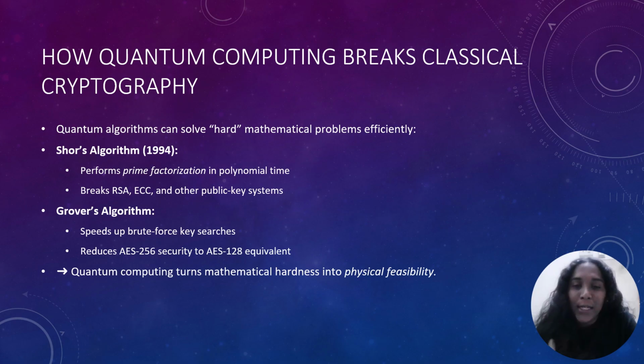Now that we understand what a quantum computer is, let's see why it is so dangerous for classical encryption. Our current security systems such as RSA or ECC depend purely on mathematical problems that take normal computers millions of years to solve. But with quantum algorithms, those same problems can be solved in minutes. In 1994, Peter Shor developed an algorithm that uses quantum interference to factor large numbers exponentially faster. That means if someone builds a large enough quantum computer, RSA would collapse instantly. Similarly, Grover's algorithm accelerates brute force searches, cutting the effort to break symmetric ciphers such as AES in half. So what used to be secured by mathematics can be cracked by physics.